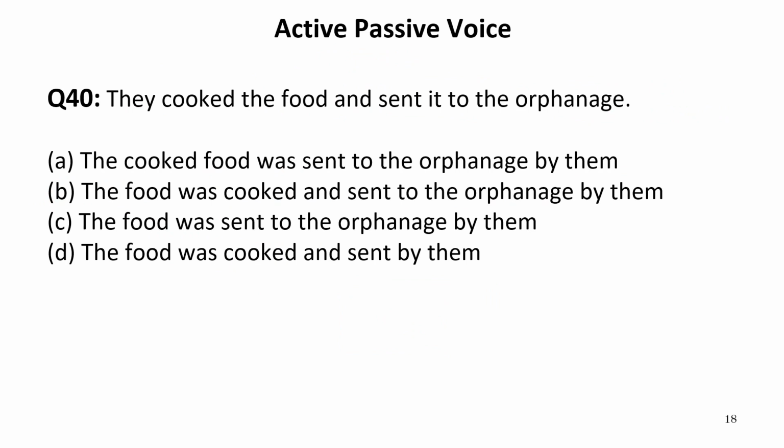They cooked the food and sent it to the orphanage. Again, they is the subject, cooked is the verb, and the food is the object. And sent it to the orphanage. Orphanage is a place. Sent is again a verb. Now let us see the options. The first option is the cooked food was sent to the orphanage by them. Now we do not have an object cooked food. In fact, we need cooked as a verb. The food was cooked and sent to the orphanage by them. Okay, let it be the option.